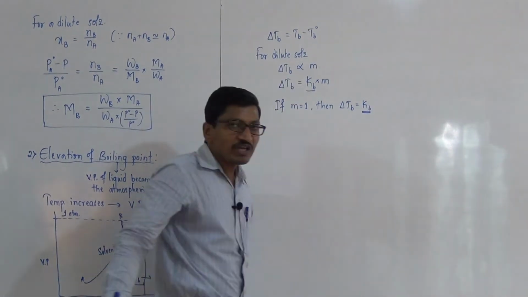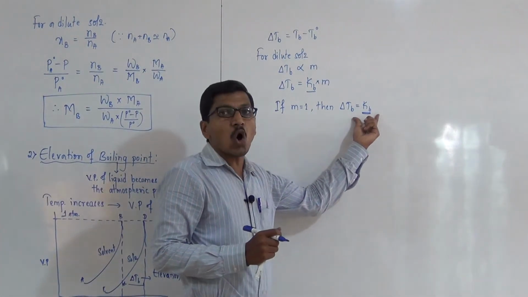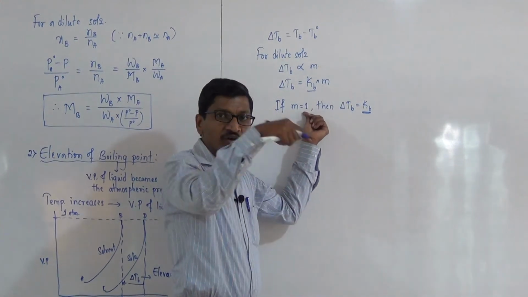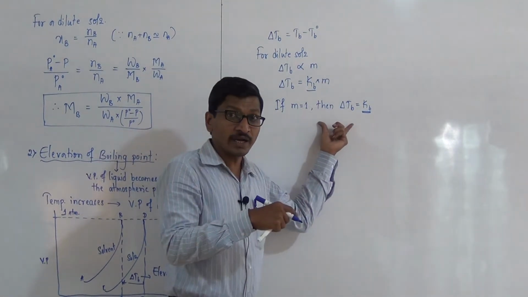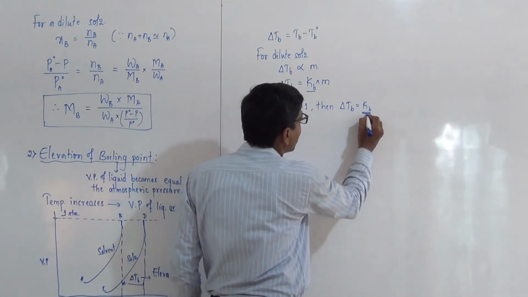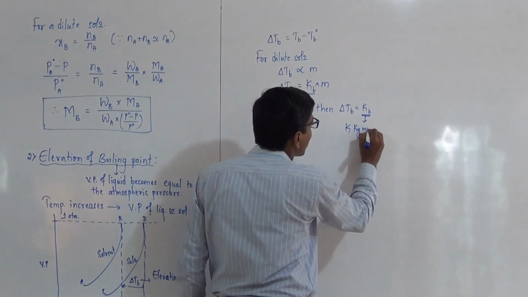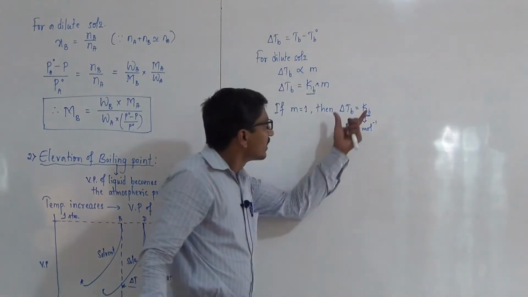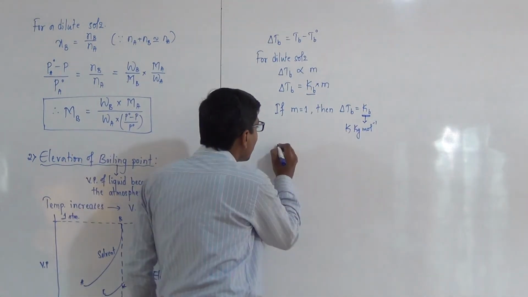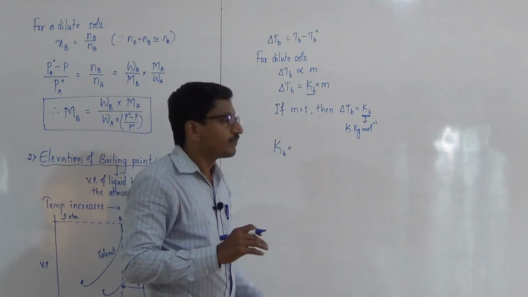The molal elevation constant is defined as the elevation of boiling point caused by dissolving 1 mole of solute in 1 kg of solvent. The unit of Kb is Kelvin kg per mole, and Kb depends on the nature of the solvent.